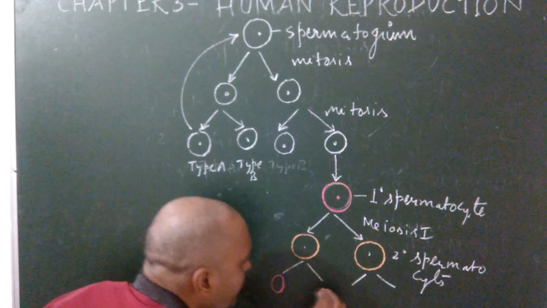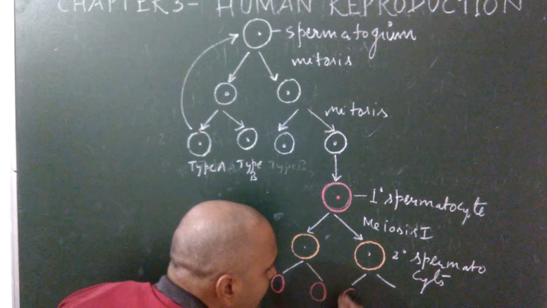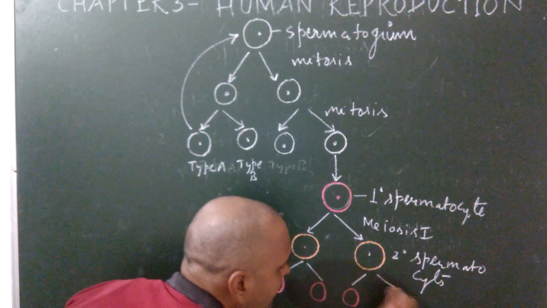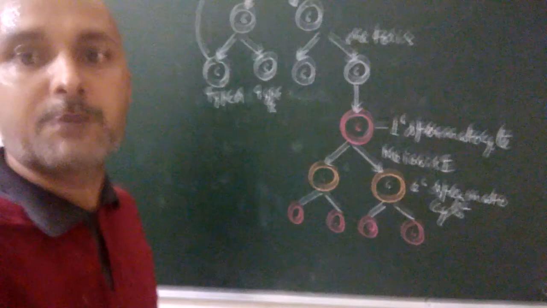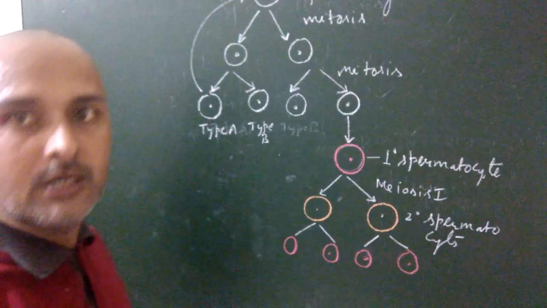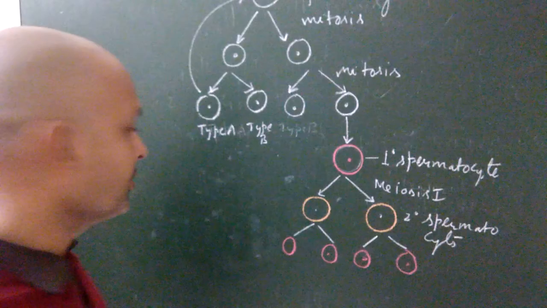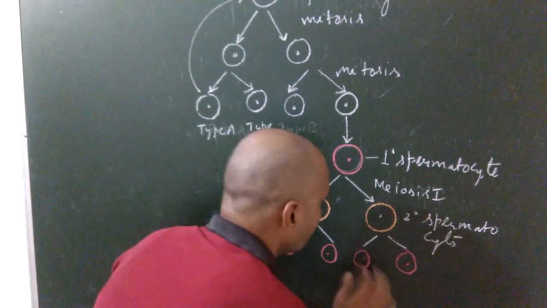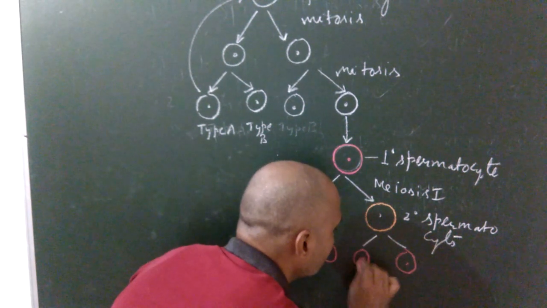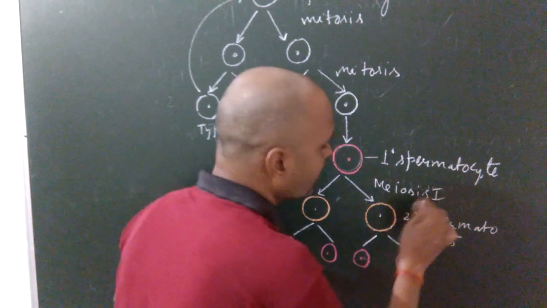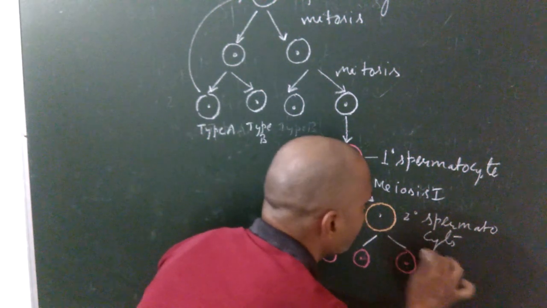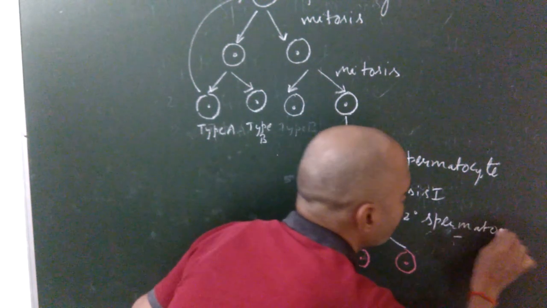How many total spermatids will be produced? Four haploid spermatids are produced after meiosis second.